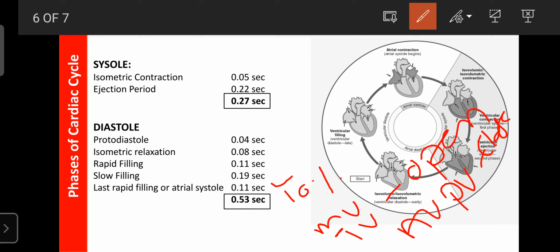It means they cannot allow the blood to be pumped from the ventricles to the respective arteries. Only in this period, 10% of blood from the atria enters into the ventricles. From the ventricles the blood cannot be pumped to the respective arteries, because the aortic valve and pulmonary valve are closed, but the mitral valve, that is the bicuspid valve, and the tricuspid valve are open.